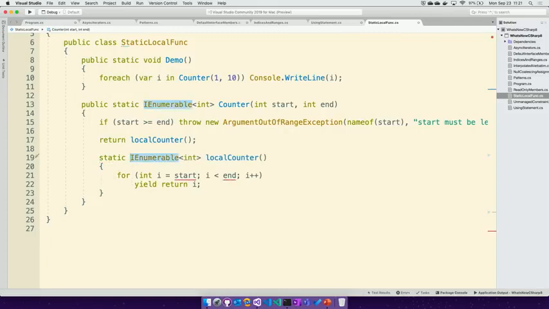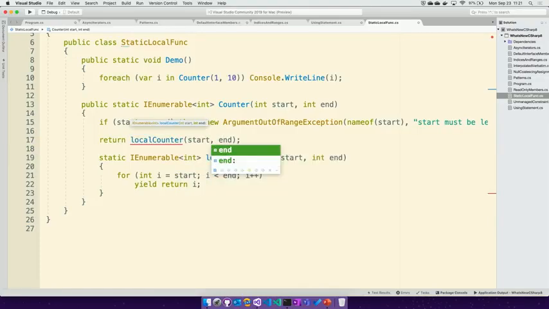And if you note, when I do this now, I'm seeing red squigglies under start and end. So now I have to update that to say I'm going to want to pass those in and make new copies of those variables so that I'm not capturing something from the outside. So what the compiler will do here is it helps make your code more efficient. If you don't think you're supposed to be using some of the outer variables and capturing those and making a closure, which can be a little expensive, especially in hot paths, something like this will let you say, I know I don't want to do that. I'll turn on that static feature. And then I'm going to make sure that I can't write code that would violate that.